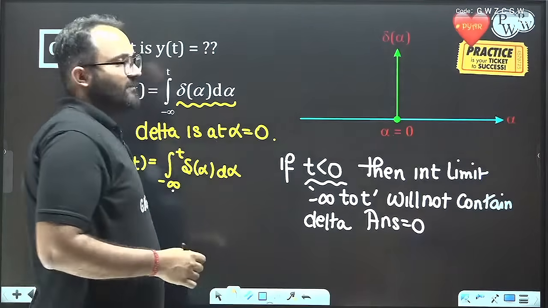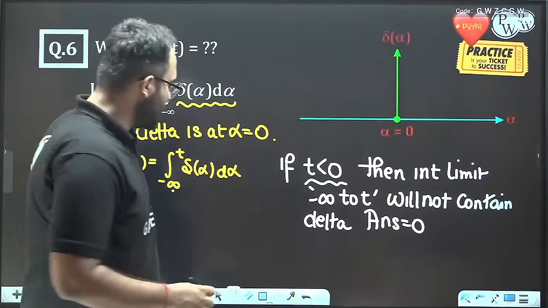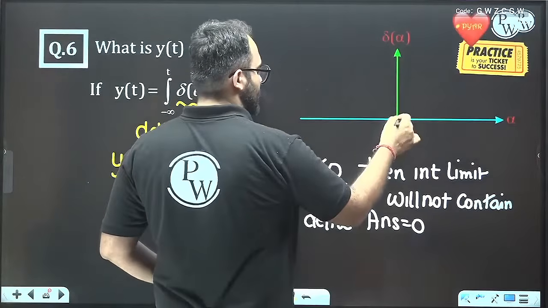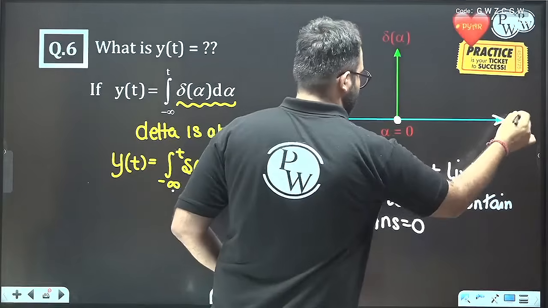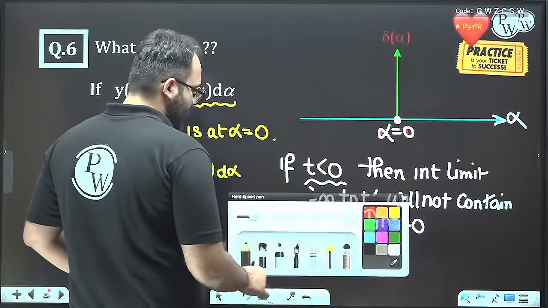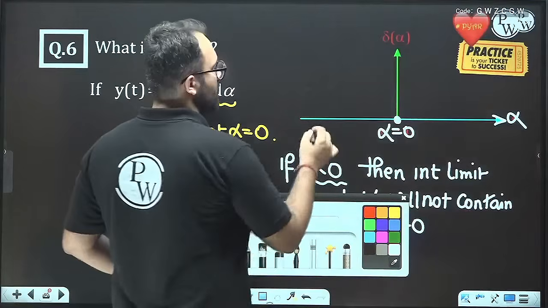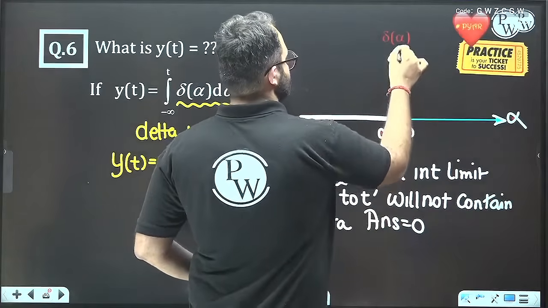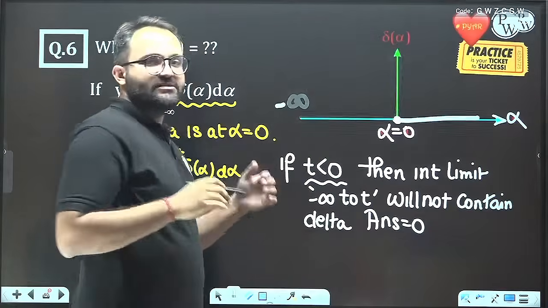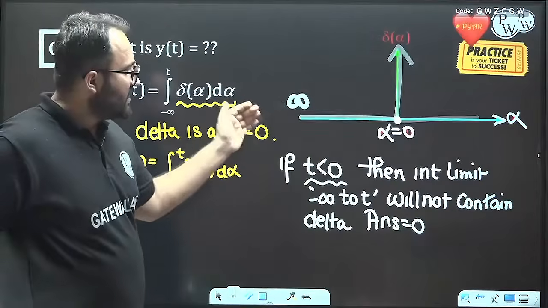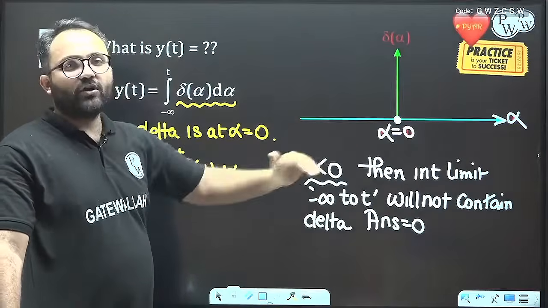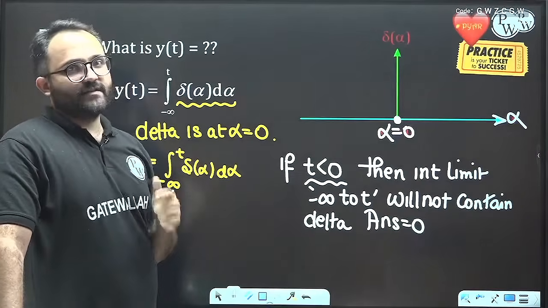We can see it pictorially also. The delta function is located at alpha equal to 0. This is the alpha axis. If we are integrating from -infinity to such a value that the delta is not contained in the integration, then the answer is 0.